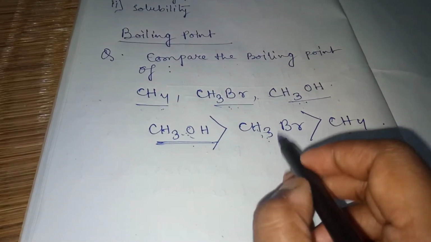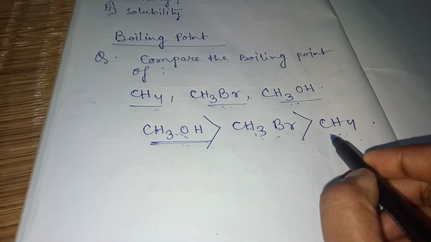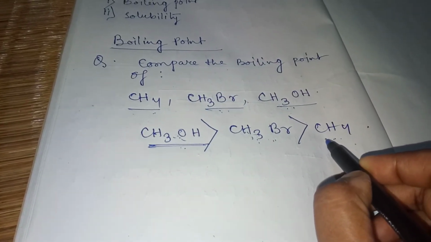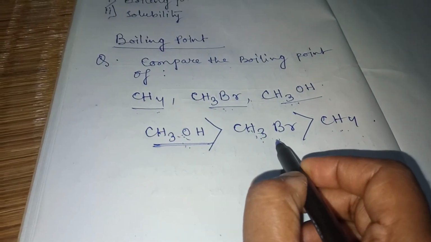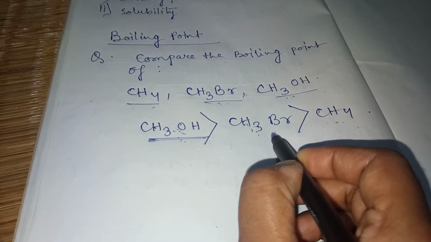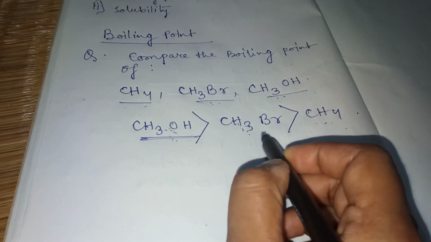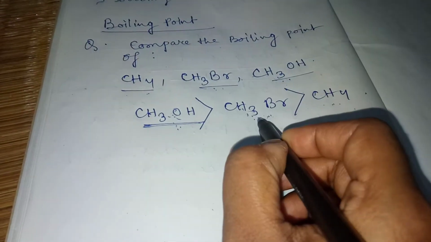So we can understand these two have a higher boiling point than methane. Because these molecules have positive and negative poles, they are more attracted and more associated. Now what is the reason that alcohol shows a higher boiling point than the alkyl halide?